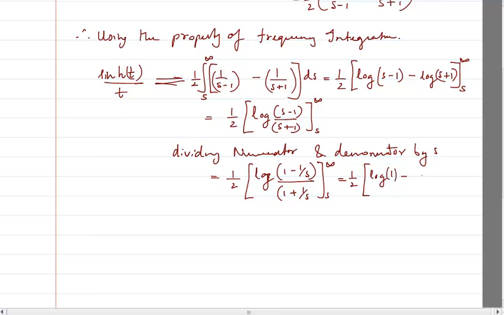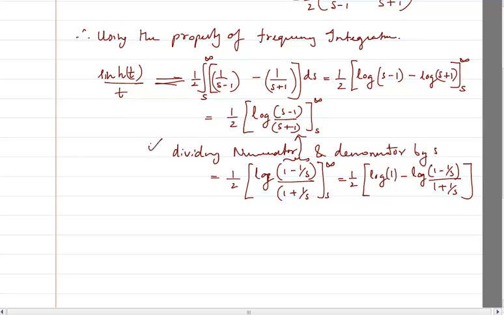Minus, then at s I will write it in the original format, but before that I will write log of 1 minus 1 by s divided by 1 plus 1 by s, which I can take back to this form by multiplying numerator and denominator by s.